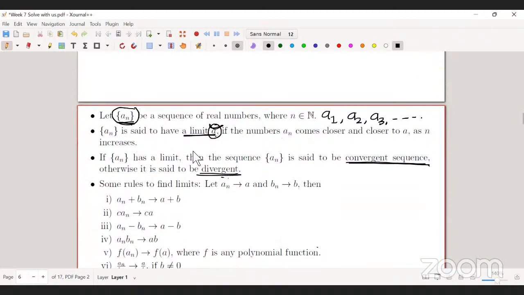Next we are going to use a few properties of sequences.